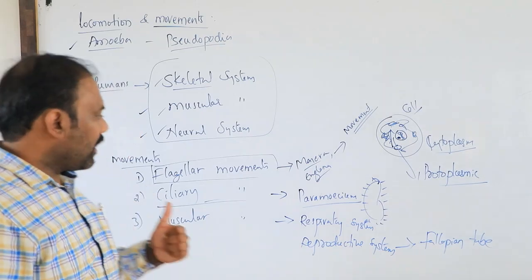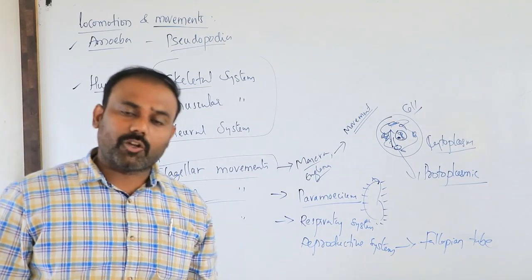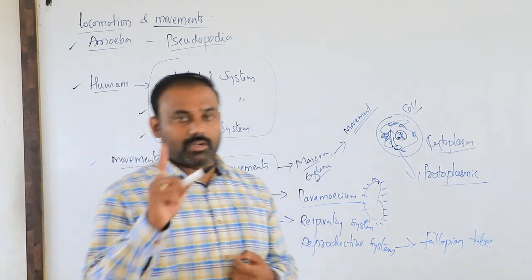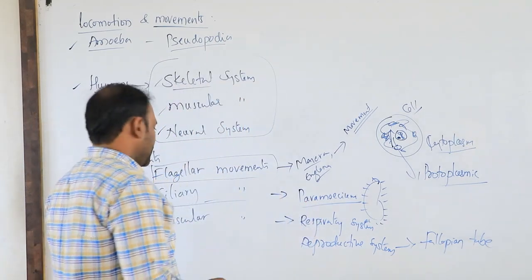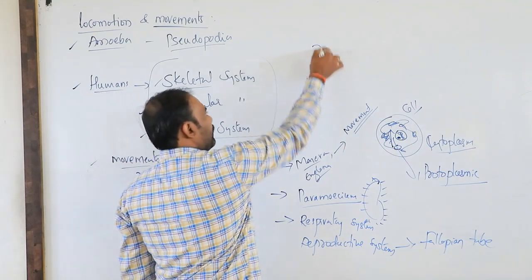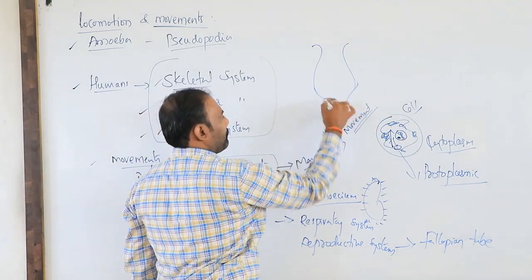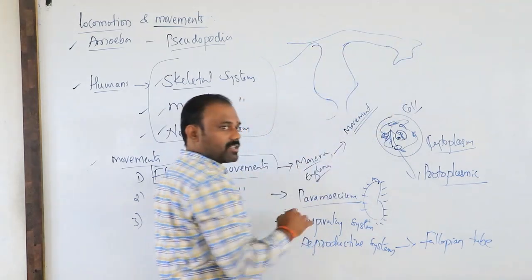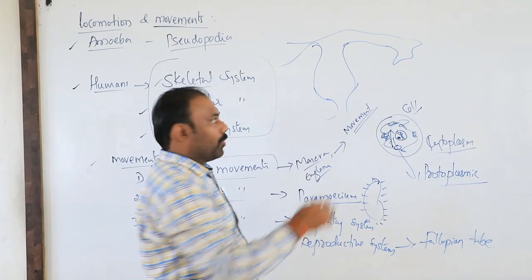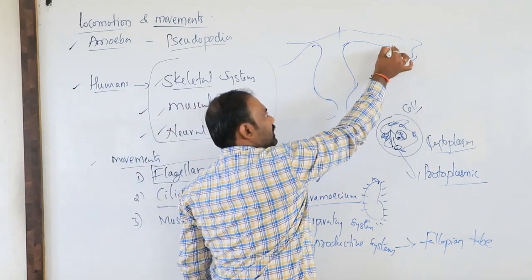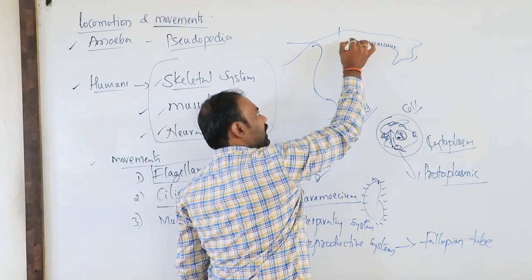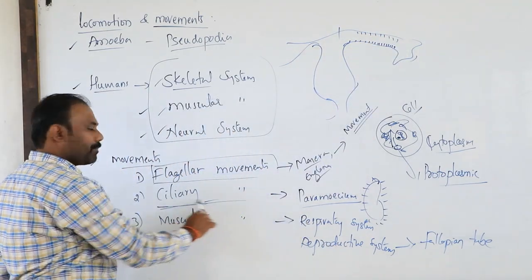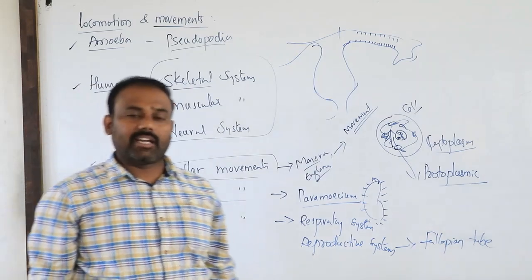So the respiratory system as well as the fallopian tube of the reproductive system contain epithelial tissue. Note down epithelial tissue. Say for example, here we have the female reproductive system, particularly the fallopian tube. Here this is lined by the epithelial tissue, and that epithelial tissue refers to ciliated epithelium. It is considered as ciliated epithelium.